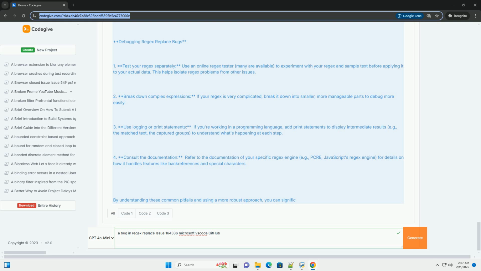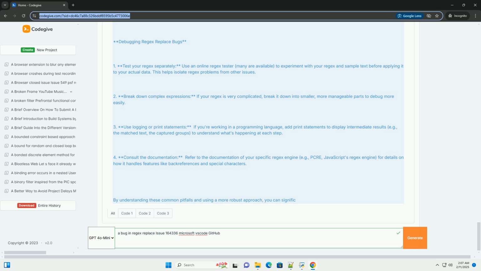Character classes: incorrectly defined character classes can lead to unexpected matches or replacements. Regex engine differences: regular expression engines, like those in VS Code, Python, JavaScript, etc., might have subtle differences in their behavior. What works in one might not work in another.